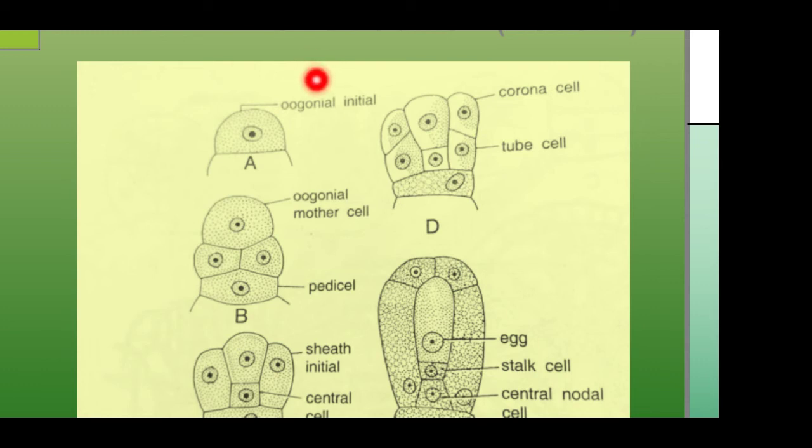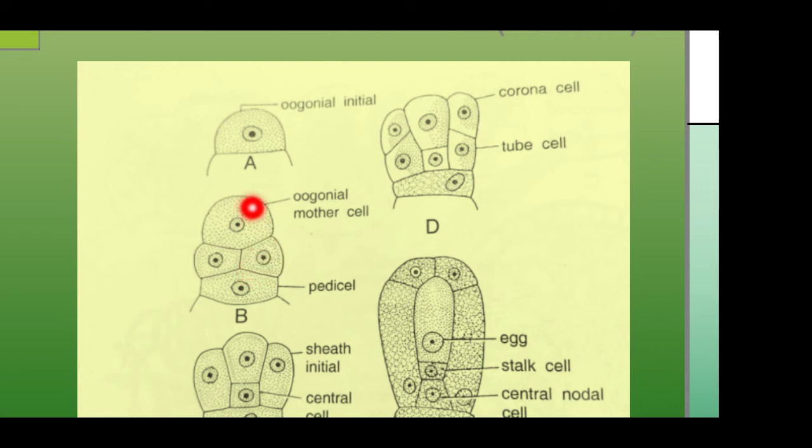This cell functions as the oogonial initial, and this oogonial initial divides by 2 transverse divisions to form 3 rows of cells. The terminal cell functions as the oogonial mother cell. The middle cell functions as a sheath initial, and the lower cell functions as a pedicel cell. It forms the stalk of the nucule.